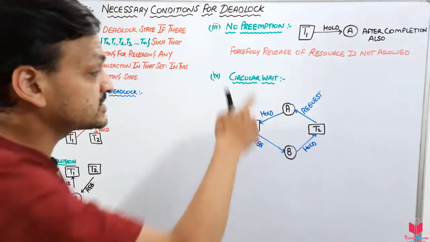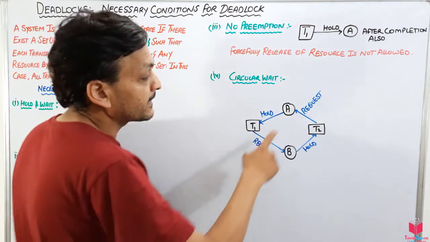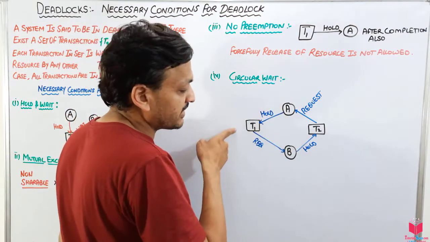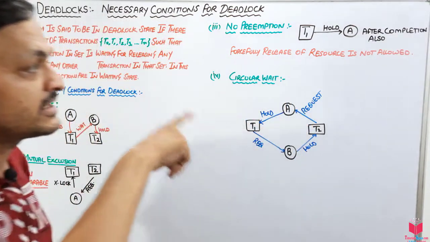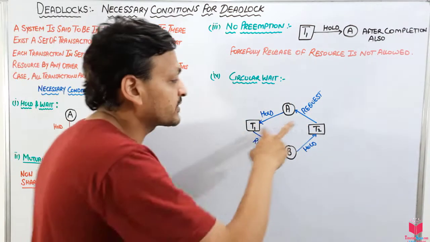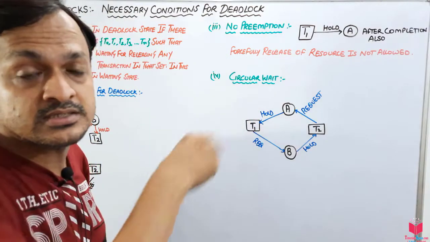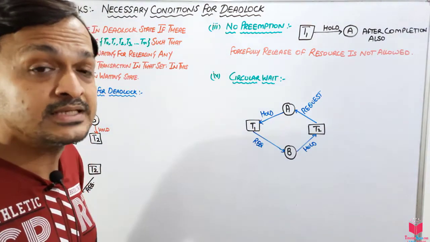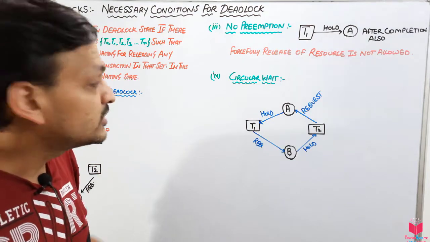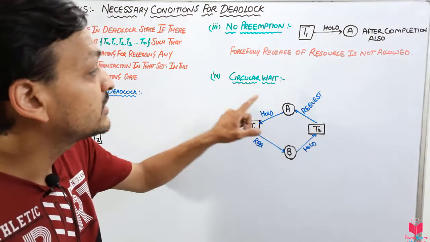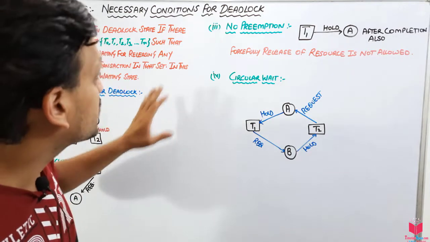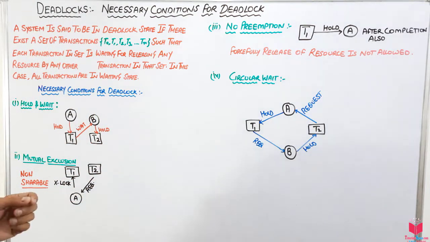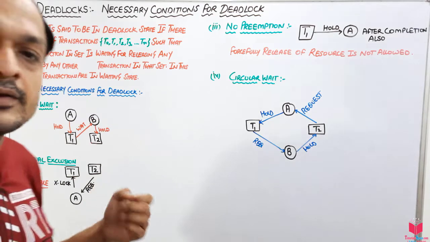So that means there is a circular cycle. How? There is a cycle from A to T1, T1 to B, then B to T2, T2 to A. That means there is a cycle, that is a circular wait. Both transactions are waiting for each other's resources and neither is releasing its own resource. So the system is in a circular wait condition and going into a deadlock state. So these are all the 4 conditions, and on that basis we will say that the system is going into a deadlock state.